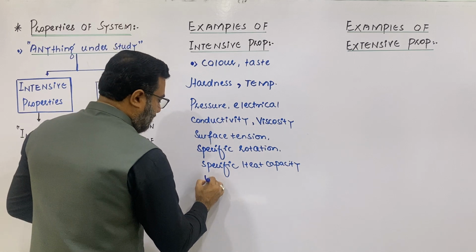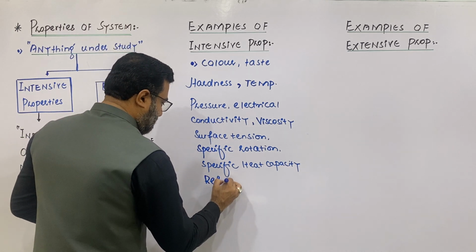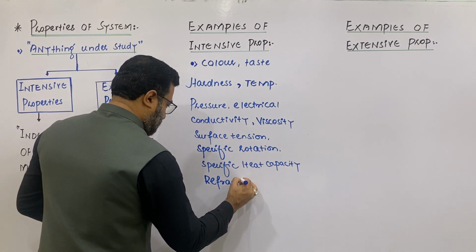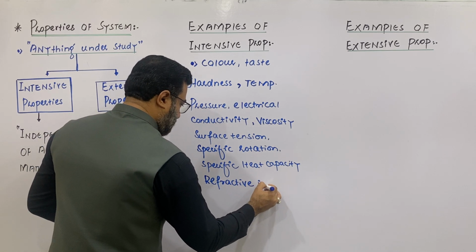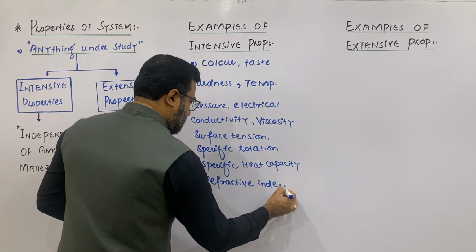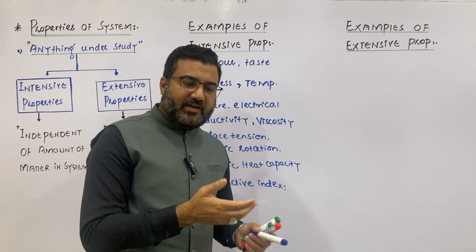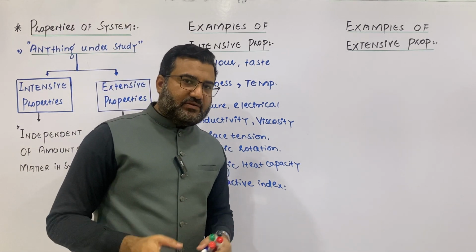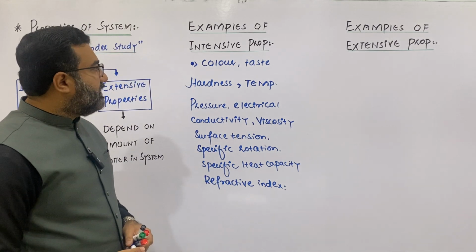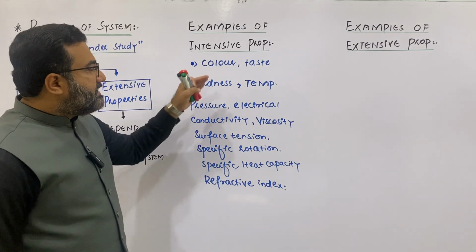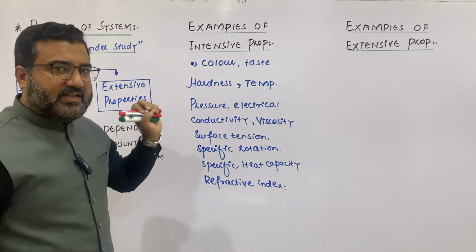Similarly, refractive index, the degree of diffraction of the light does not depend upon the quantity of the matter through which the light is passed. So it is also an example of the intensive property. These are some famous examples of the intensive properties.